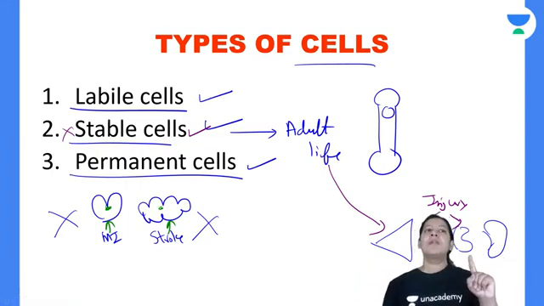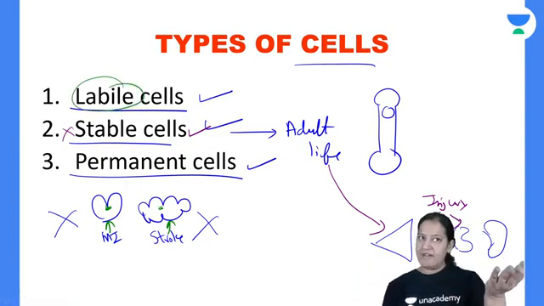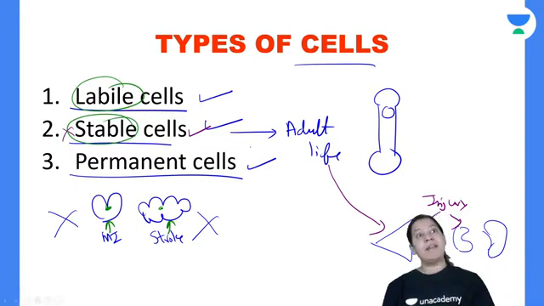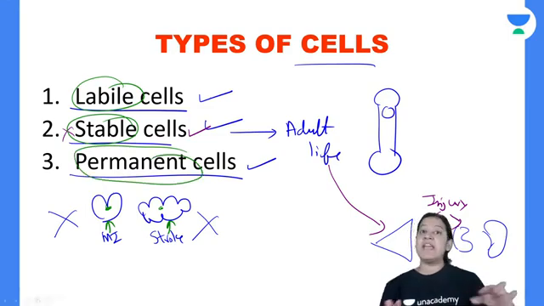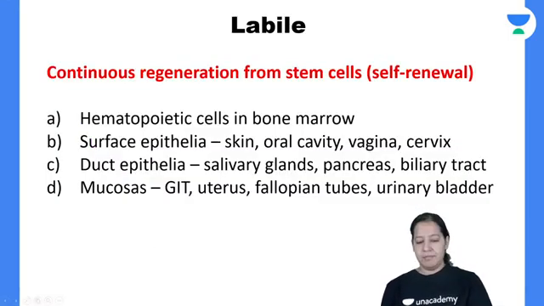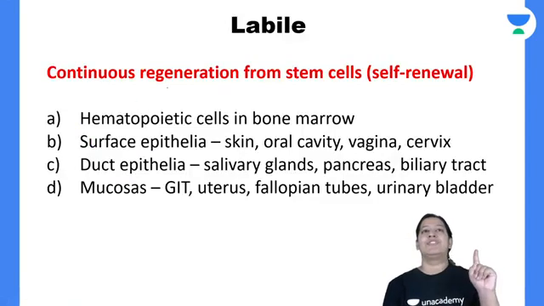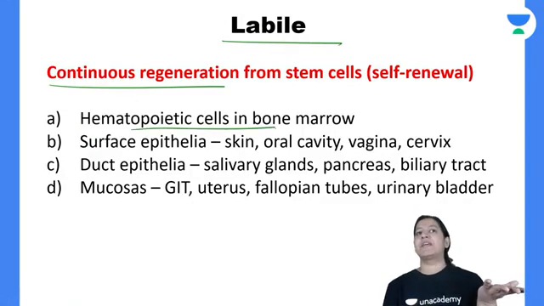Have you got it? Labile cells are the cells which continuously divide. Stable cells normally do not divide, but have the capability to divide after injury. And permanent cells or terminal cells are those which do not divide even after injury. You should have this basic knowledge. Examples of labile cells: hematopoietic stem cells in the bone marrow, cells of skin, oral cavity, vagina, cervix, salivary duct.